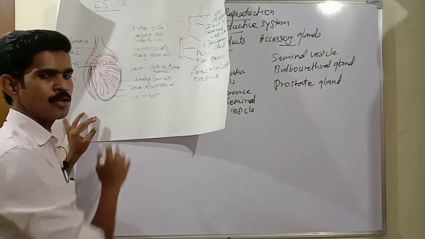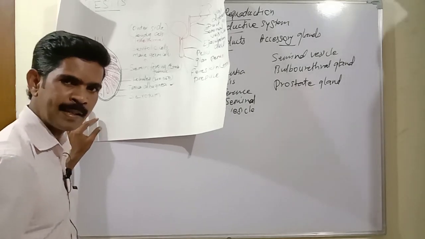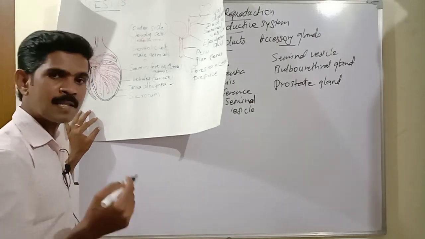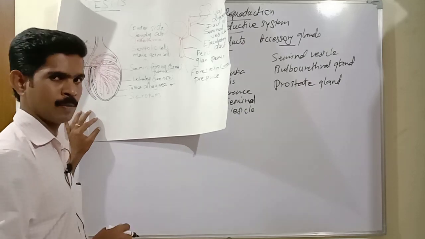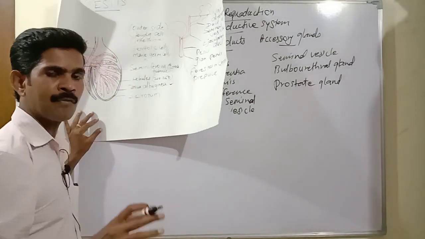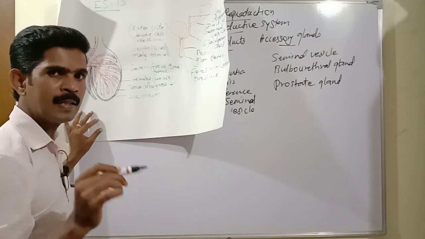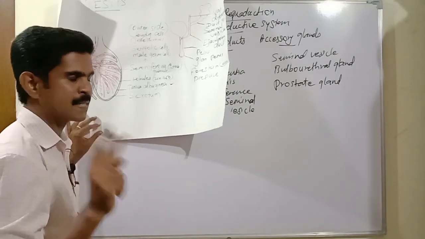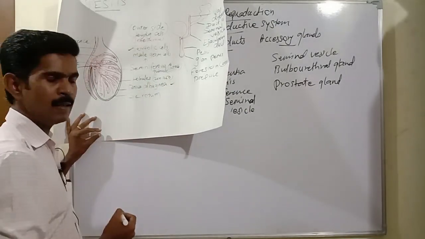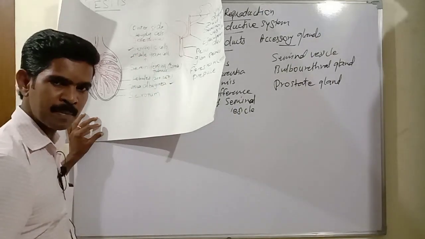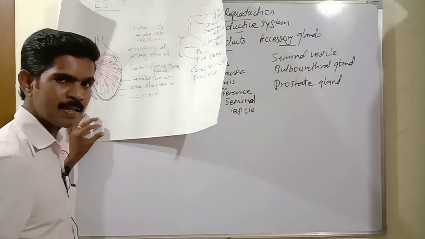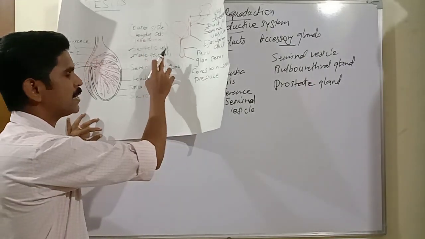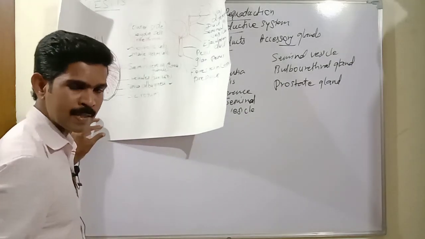Then, this seminiferous tubule is made up of stratified epithelial tissue. And in the 11th standard we have already studied different types of epithelial tissue. Stratified epithelial tissue is a type of epithelial tissue. So the seminiferous tubule is completely made up of stratified epithelial tissue. And this stratified epithelial tissue is made up of two types of cells. One cell is called Sertoli cell and the second cell is called male germ cell. Here the Sertoli cell is otherwise called nurse cell, and the second one, male germ cell, is otherwise called spermatogonia cell.